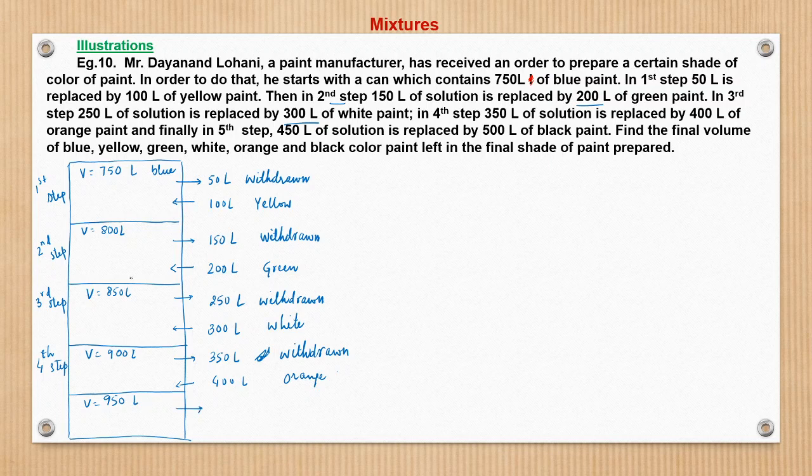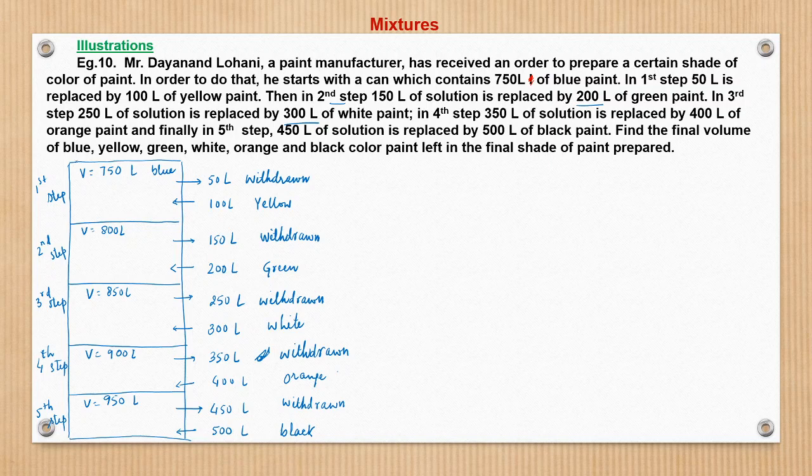And here in the fifth step, 450 liters of solution is withdrawn and replaced by 500 liters of black paint. So this is the total operation. Now we have to find the final quantity of blue, yellow, green and all. So now let us see.